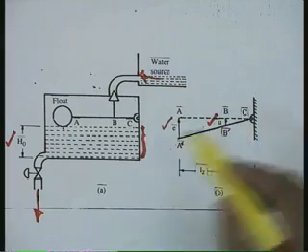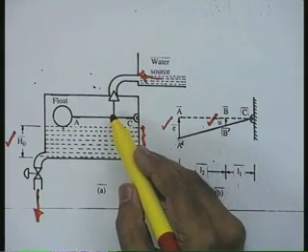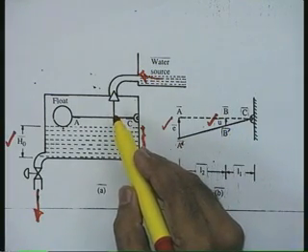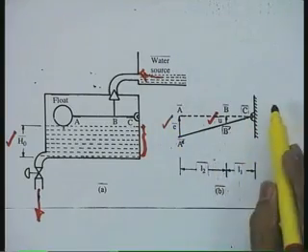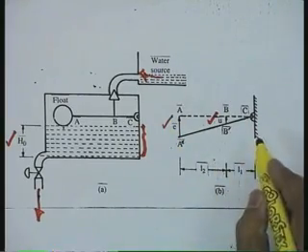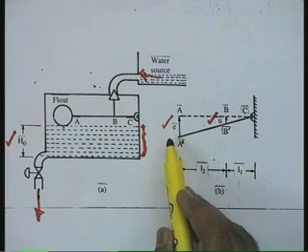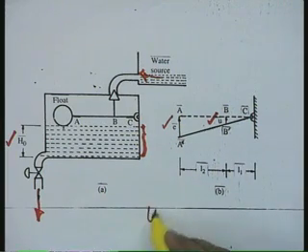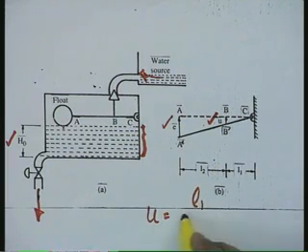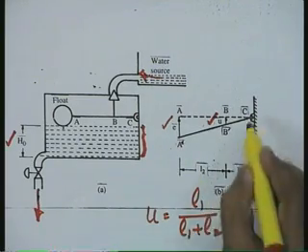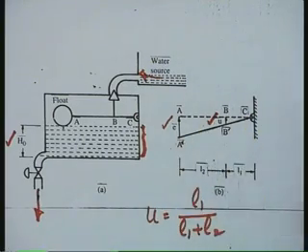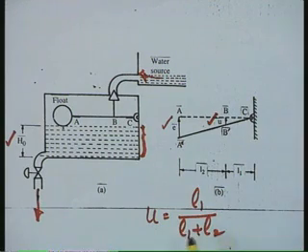This variable u, you can see, is nothing but the opening of the valve, and you can very easily see from this particular triangle that a simple relation exists between u and E. It can easily be established that u equals L1 over L1 plus L2, where L1 and L2 are the corresponding lengths given here, times E, of course.